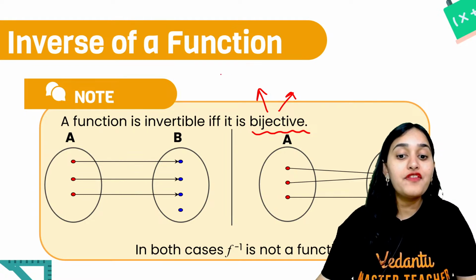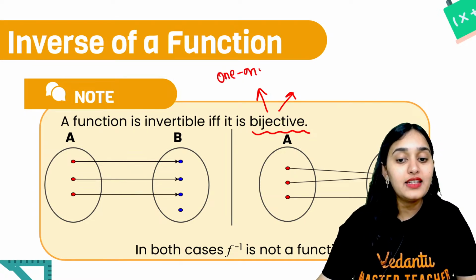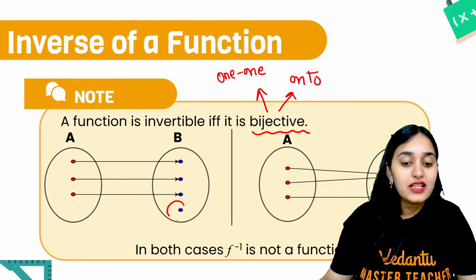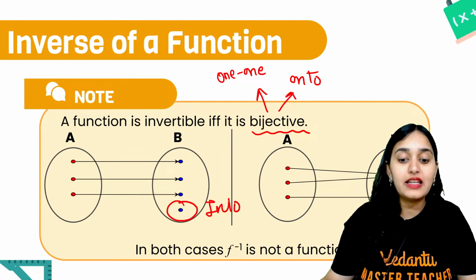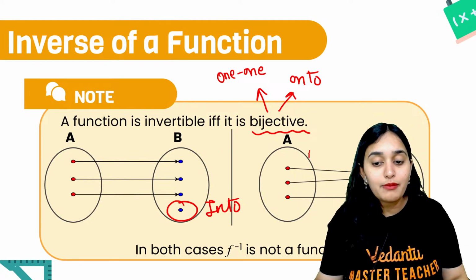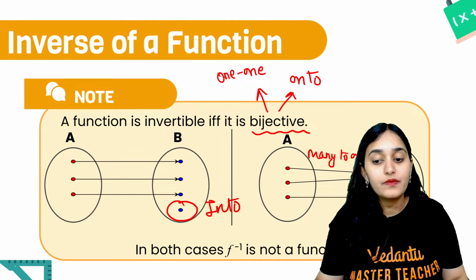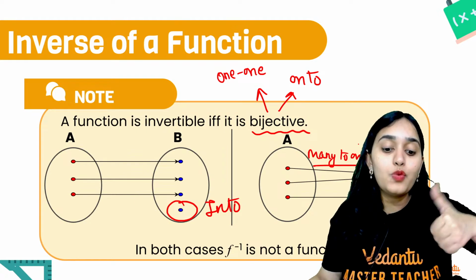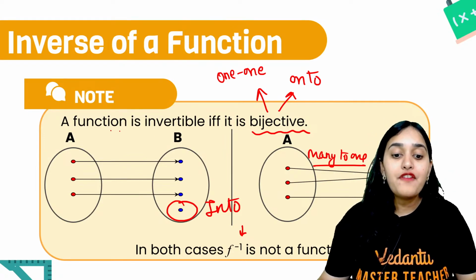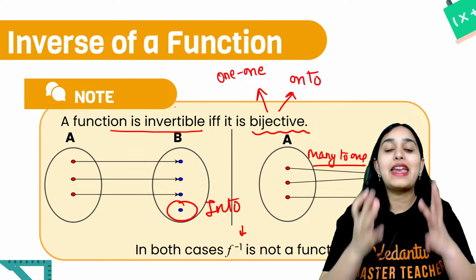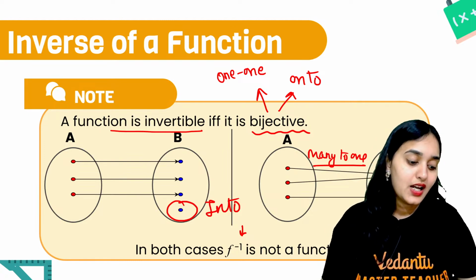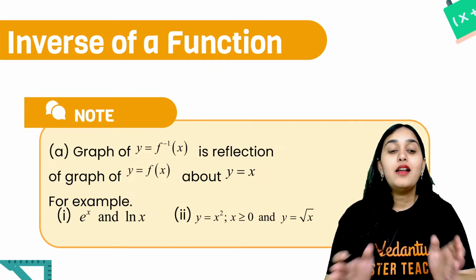Bijective functions are the functions which are one-one and onto. Okay, so if your function is into, it is an into function because one person is left out. Or if your function is many to one, then it is not invertible. The inverse does not exist. Okay, so a function is invertible, that is, inverse exists, only when it is one-one and onto, only when it is a bijective function. Clear to everybody?